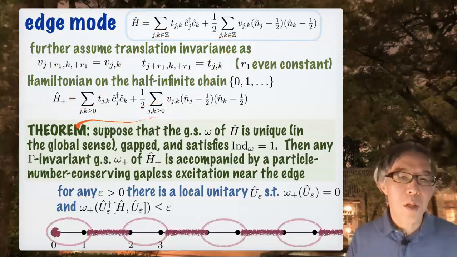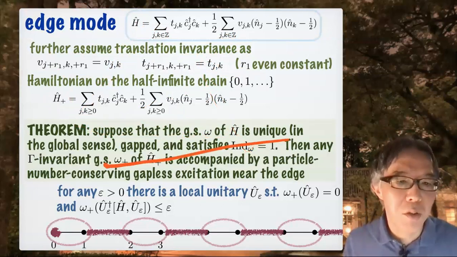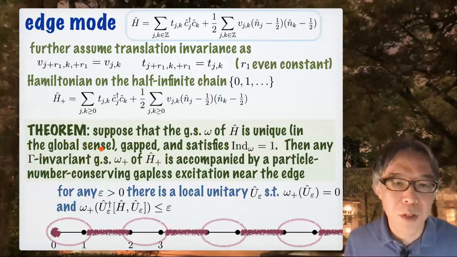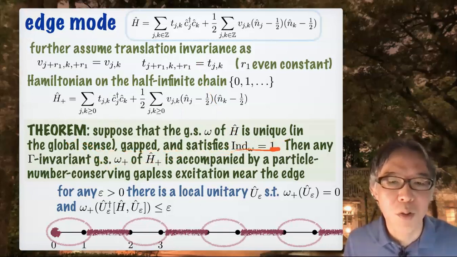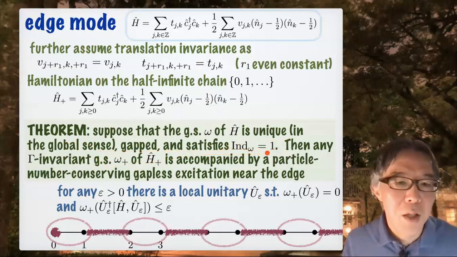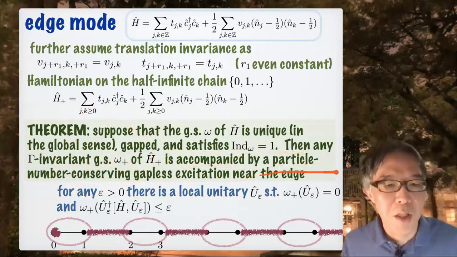Here's the theorem. Suppose that the ground state omega of H is unique in the global sense. I'm not going to explain; please look at my paper. Gapped and satisfies index is 0. So it's topologically non-trivial. Then any gamma-invariant ground state omega plus of this H plus is accompanied by a particle number conserving gapless excitation that lives near the edge.